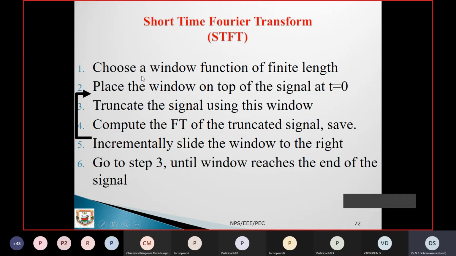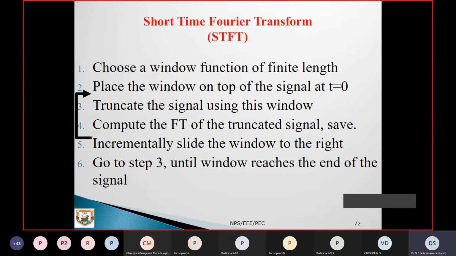Choose a window function of finite length, and place the window on top of the signal at t equal to 0. At one point you have to start, so I call it t equal to 0. Truncate the signal using this window. There is the Gaussian window, the Bell window, and different types of window functions available. The Gaussian window is a proven one. Just combine this window function with the kernel of the Fourier transform, and you get the short-time Fourier transform.